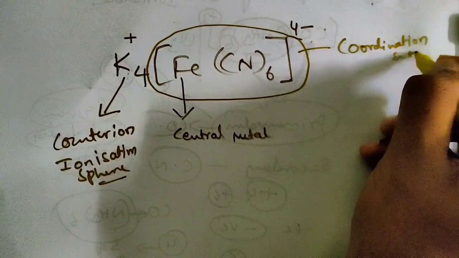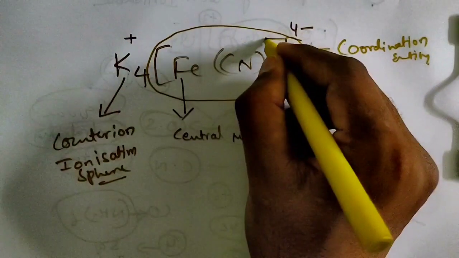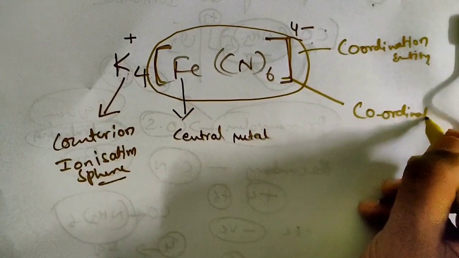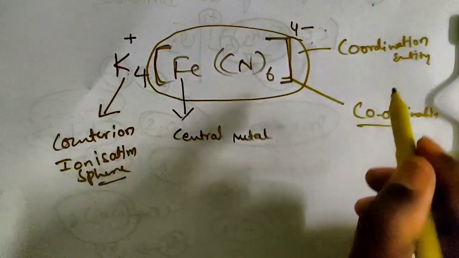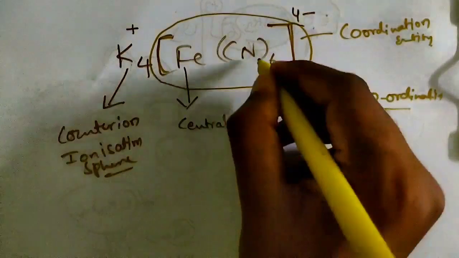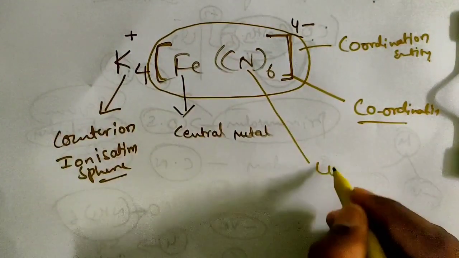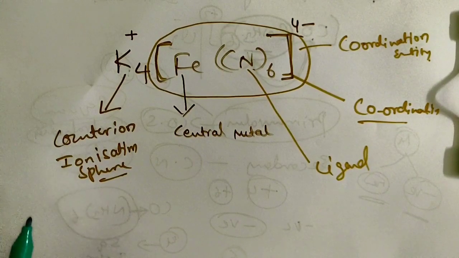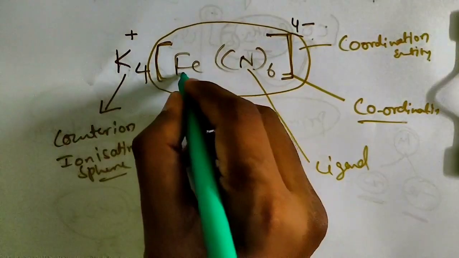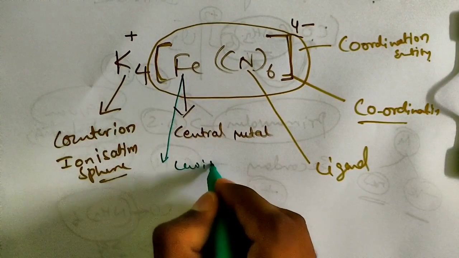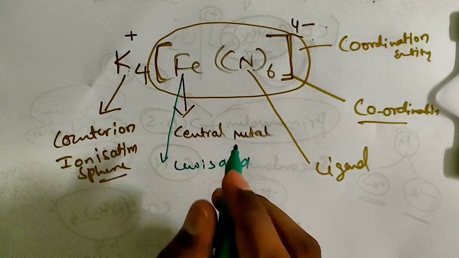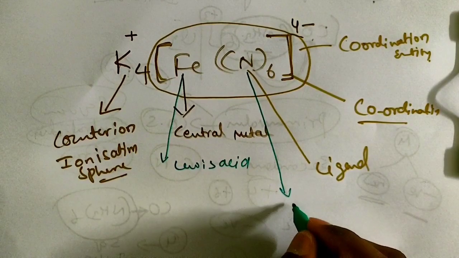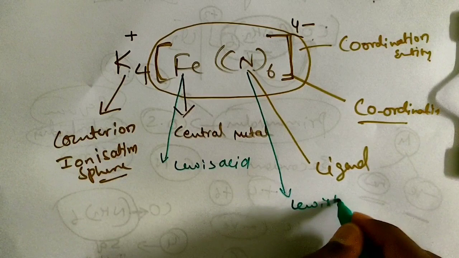These brackets are called the coordination sphere. Why coordination sphere? Because the coordination entities are inside. Now what is this CN? It is called a ligand. One more thing: this Fe is also called a Lewis acid, because it receives electrons from the cyanide to form a coordinate covalent bond, and this cyanide donates an electron, so it is called a Lewis base.